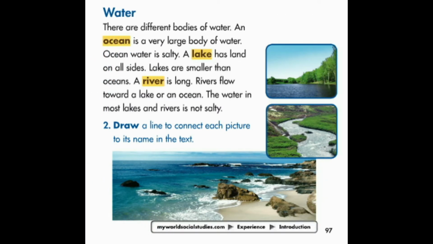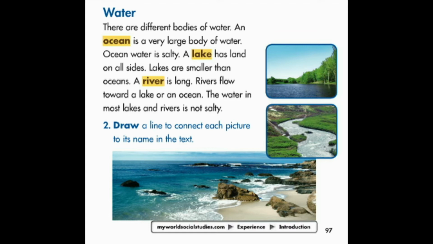Water. There are different bodies of water. An ocean is a very large body of water. Ocean water is salty. A lake has land on all sides. Lakes are smaller than oceans. A river is long. Rivers flow toward a lake or an ocean. The water in most lakes and rivers is not salty.